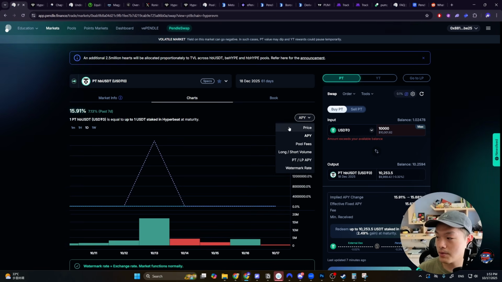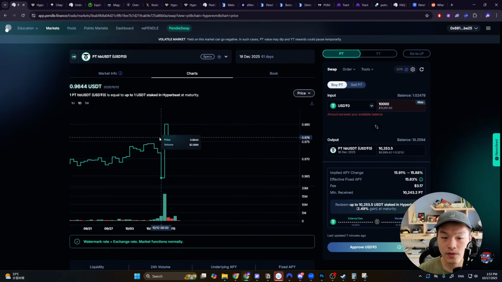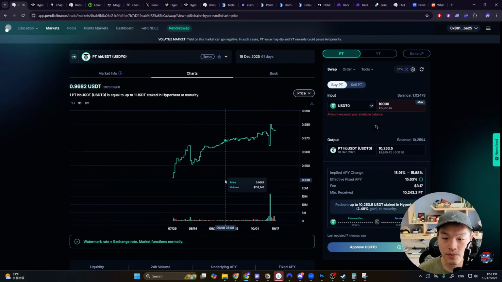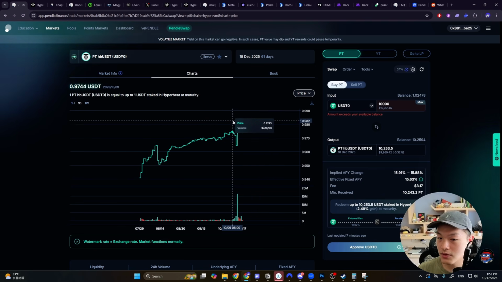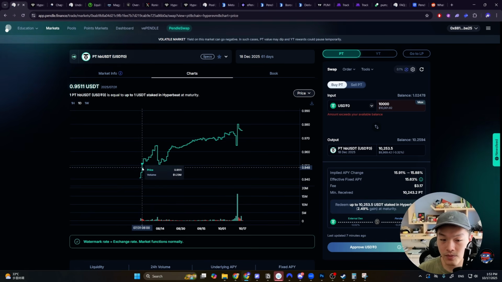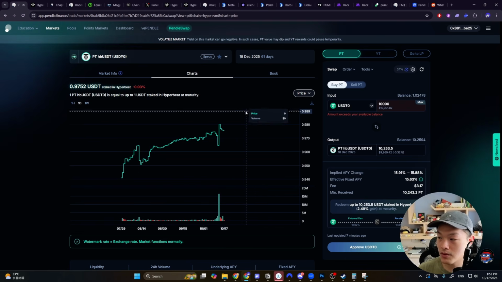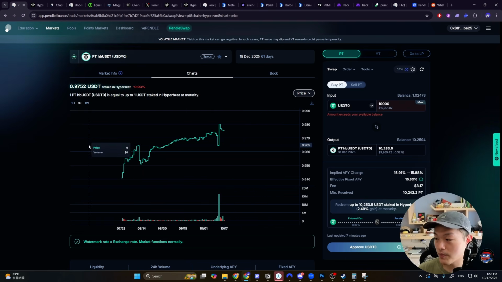If you go to the APY tab on the charts, you could click on price and zoom out. What we're going to see again is the PT price going closer and closer to $1, right? So you're buying $1 at a discount here. Back here, you're buying $1 for 0.95. And then after a while, you're going to earn a yield in the process and you're going to be able to earn a full dollar over time.